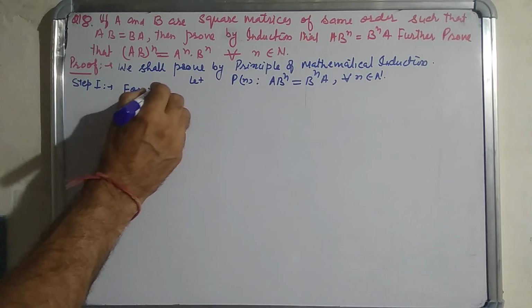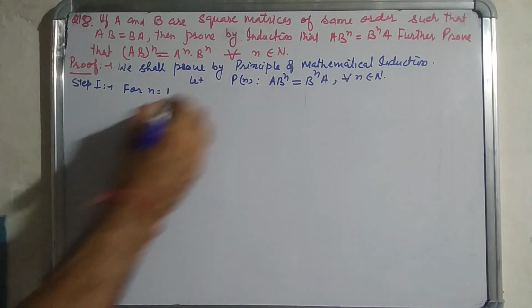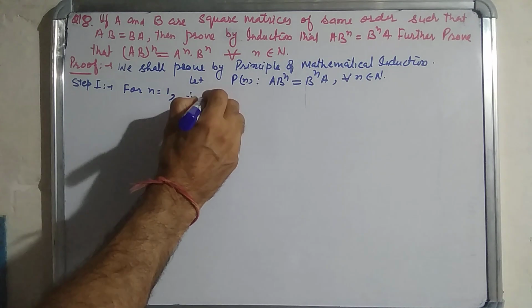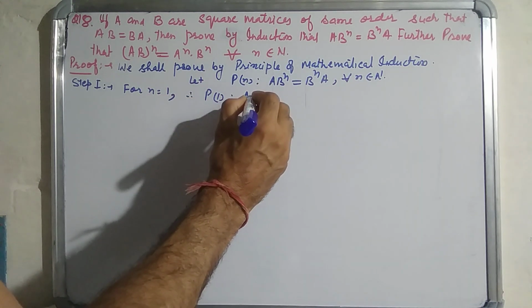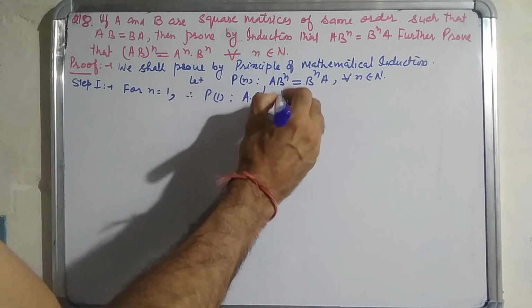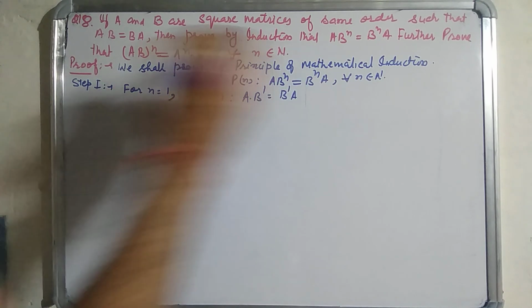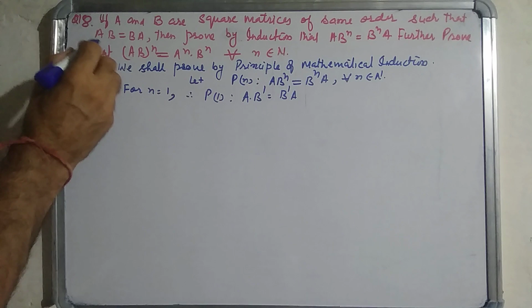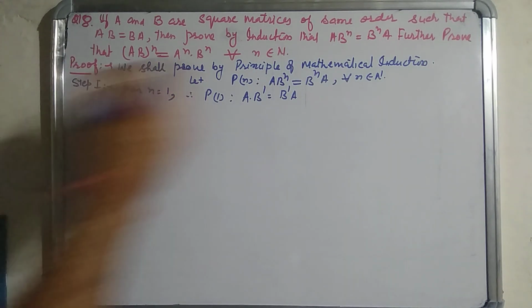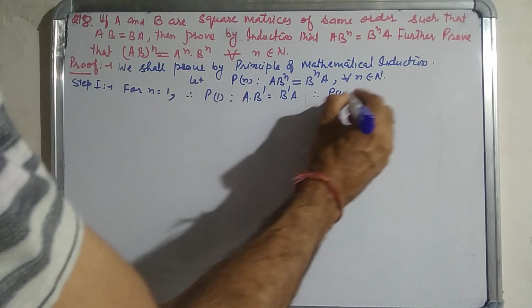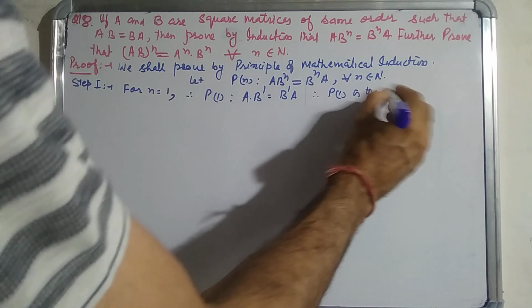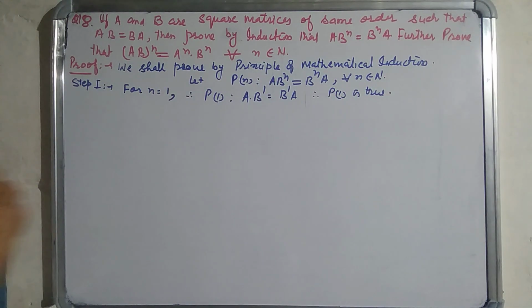For n equal to 1, put n equal to 1 here. The statement becomes A B^1 is equal to B^1 A. See here, AB is equal to BA, it is given. Therefore P1 is true. The statement is true for n equal to 1.